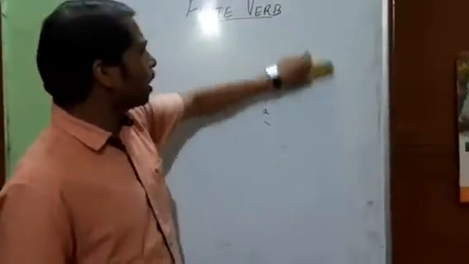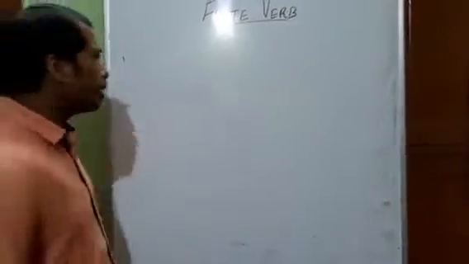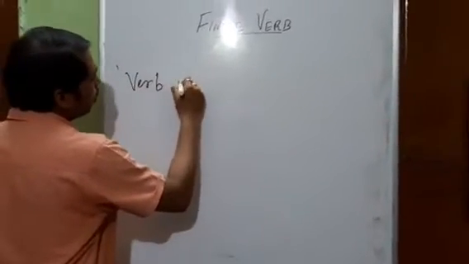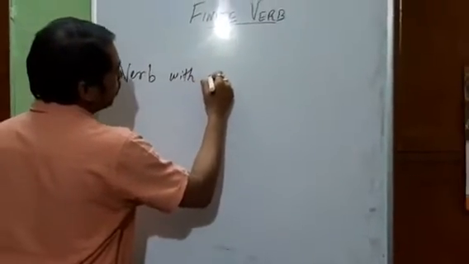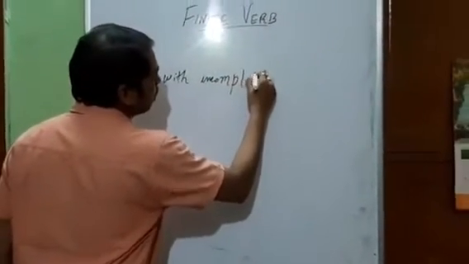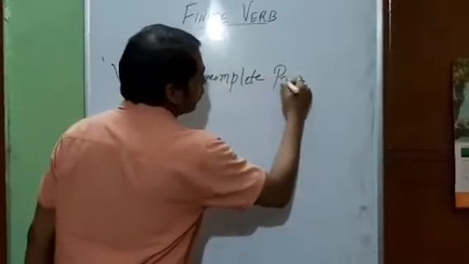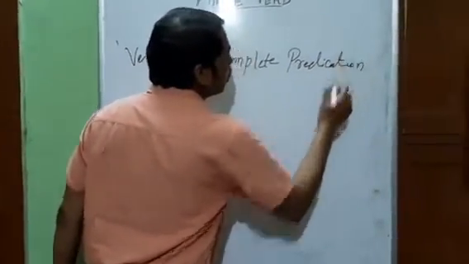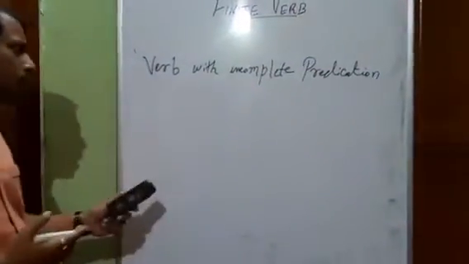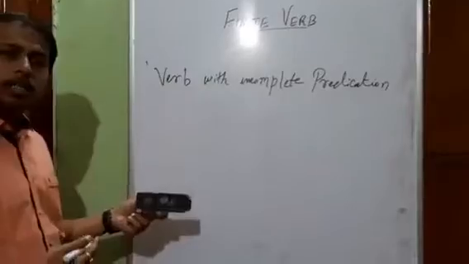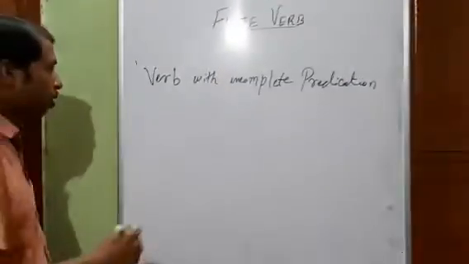One more kind of verb is there, that is regarded as verb with incomplete predication. Now what are these? These have a similarity with intransitive verbs. They are similar to intransitive verbs, but a little different.